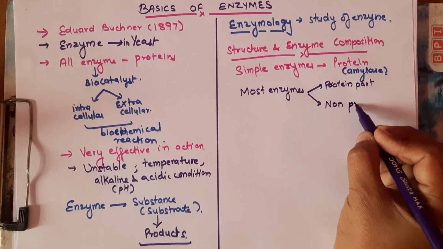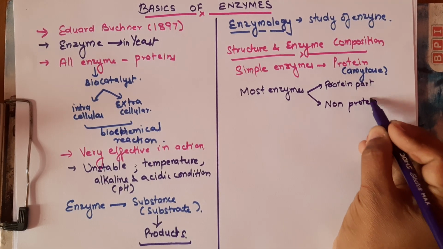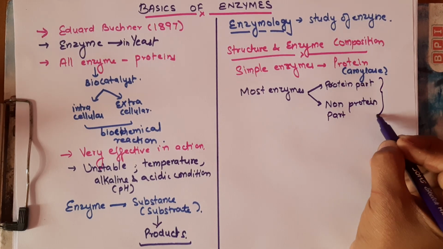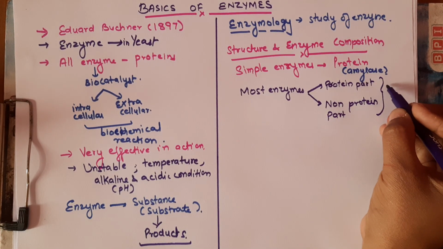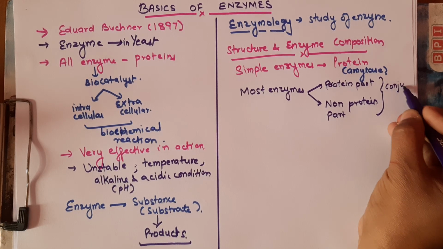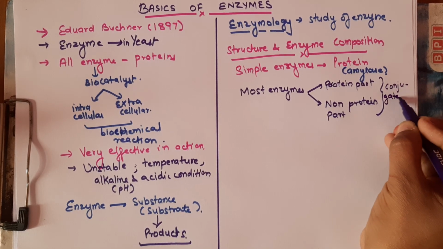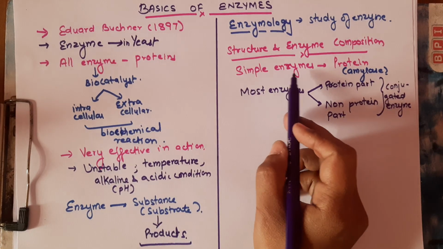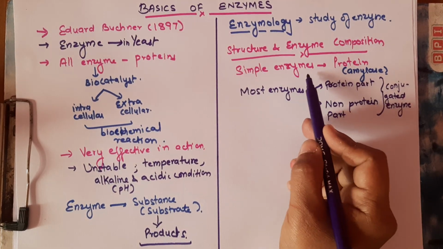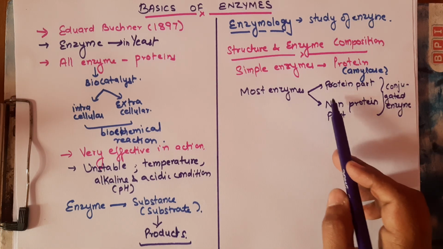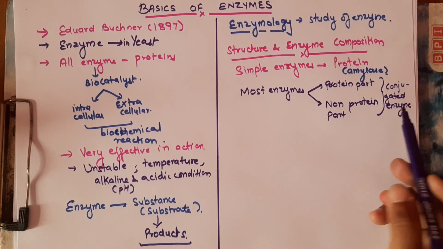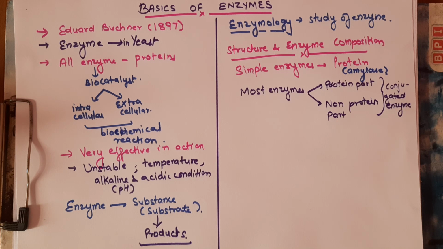Enzymes having both protein and non-protein parts are known as conjugated enzymes. Is that clear? Enzymes made only of protein are simple enzymes, and enzymes with a protein part and a non-protein part are conjugated enzymes.